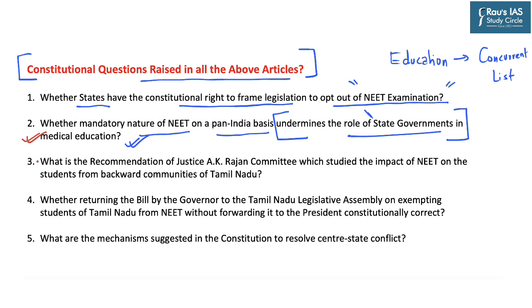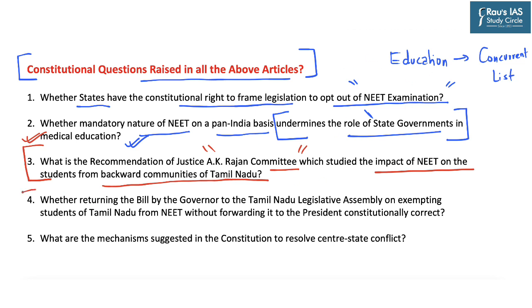The next question is what is the recommendation of the Justice A.K. Rajan committee, which studied the impact of NEET on the students from backward communities of Tamil Nadu, based on which this committee suggested the Tamil Nadu government to propose a legislation thereby exempting it from the NEET examination.